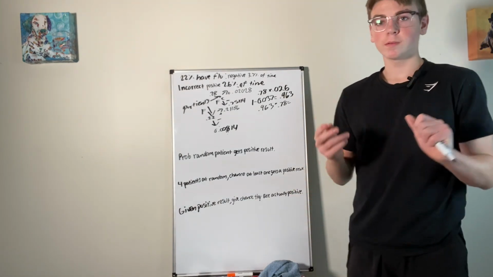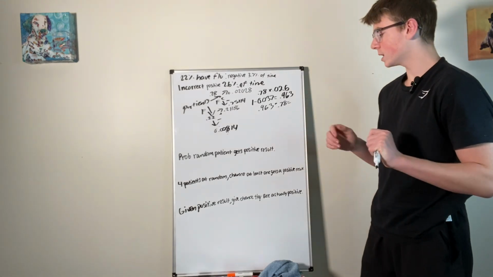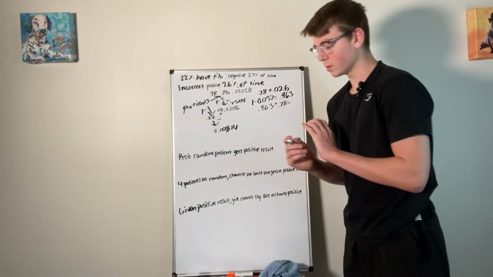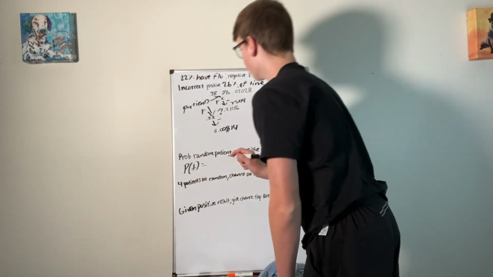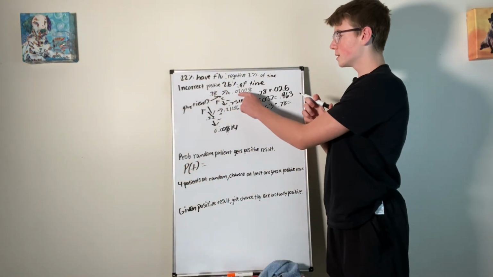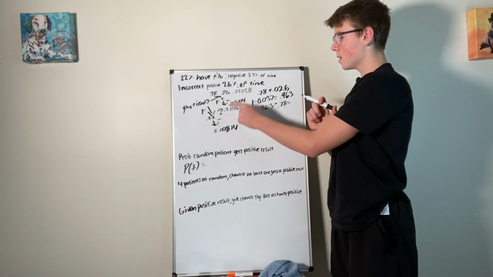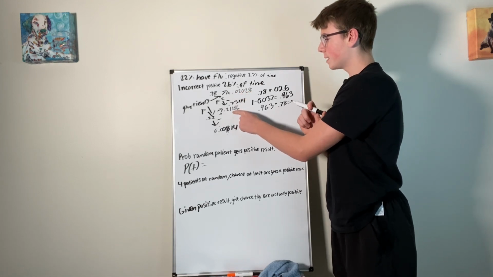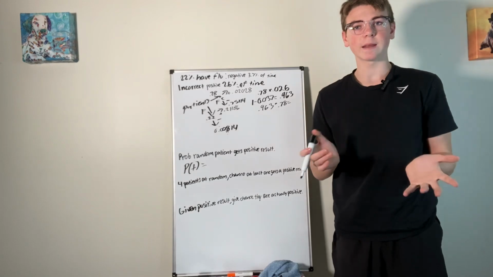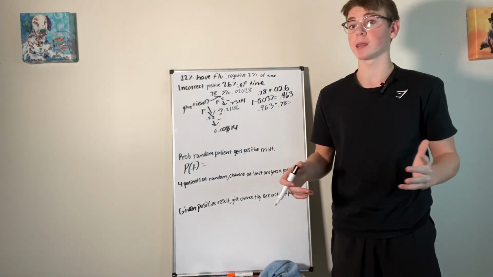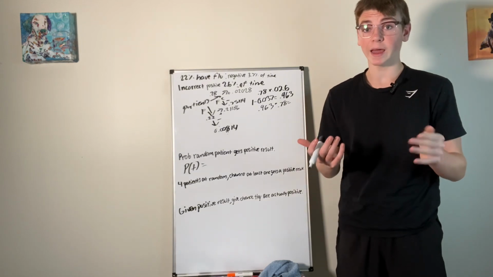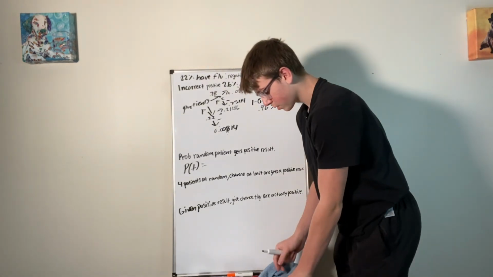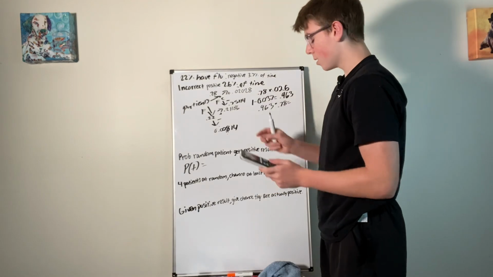Okay, so now find the probability that a random patient gets a positive result. So this is the probability of, let's say, positive equals, well, here is the probability of someone getting a positive, and then here is the probability of someone getting a positive. So if we just add them together, we'll get the probability of anyone getting a positive result. It doesn't mean they actually have the flu. It just means they got a positive result. So we're just going to add these two together.